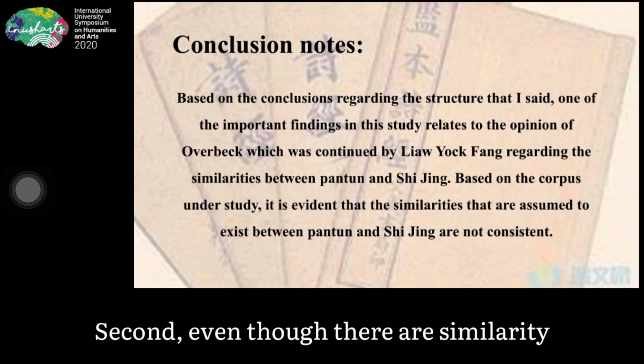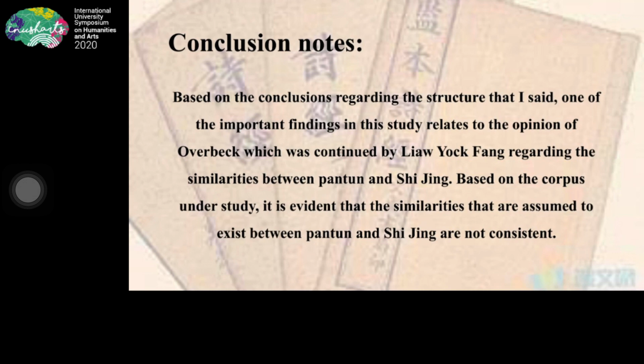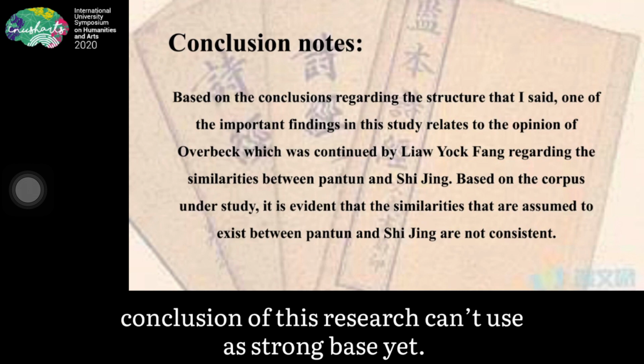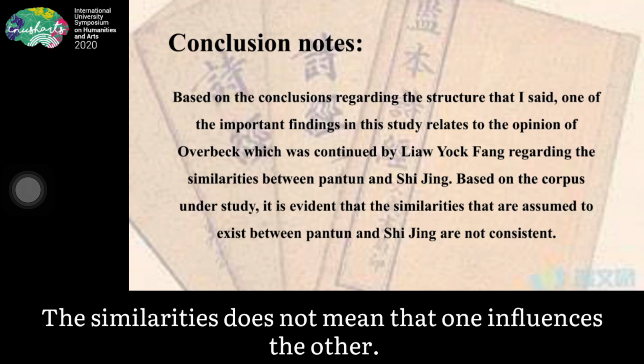Second, even though there are similarities between both works, the conclusion of this research can't be used as a strong base yet. The similarities do not mean that one influenced the other.